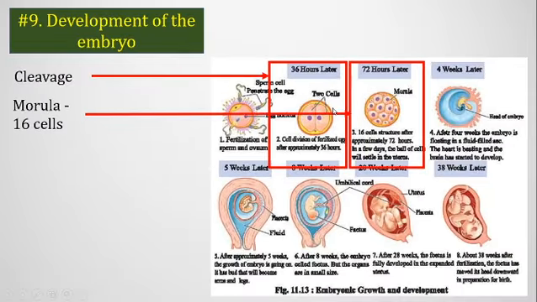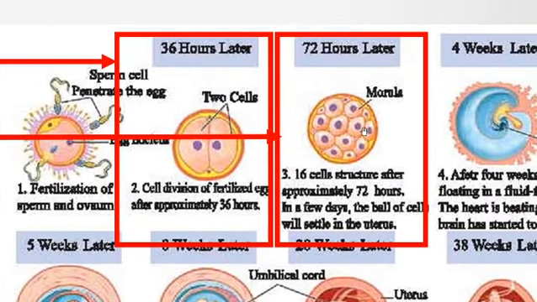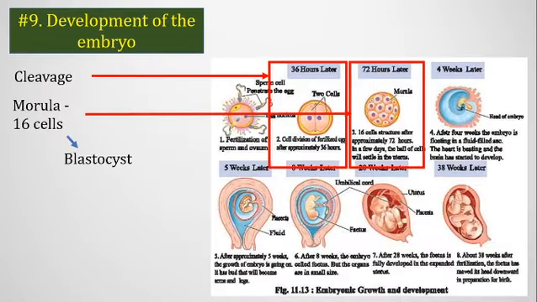After 72 hours, or at the 4th day of fertilization, by mitotic cell division the embryo turns into a 16-celled stage called morula, and this morula turns into a blastocyst, a ball-like structure, and this blastocyst is implanted at the uterine wall at the 9th day.